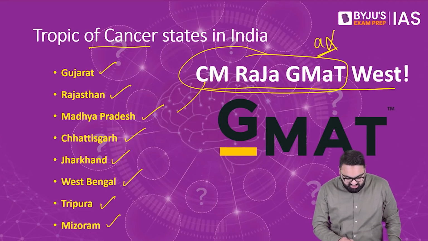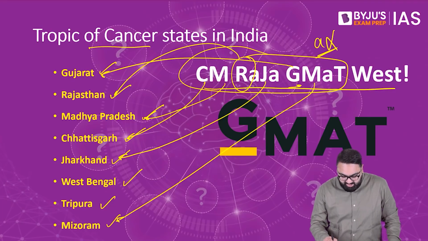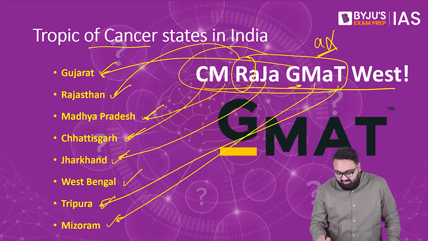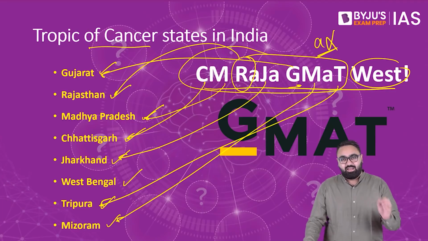C here stands for Chhattisgarh, M stands for Madhya Pradesh, R in Raja stands for Rajasthan, J stands for Jharkhand, GMAT, G stands for the state of Gujarat, M here stands for the state of Mizoram, T stands for the state of Tripura, and then we have West, that is for West Bengal. Do remember, just ignore the letter A.